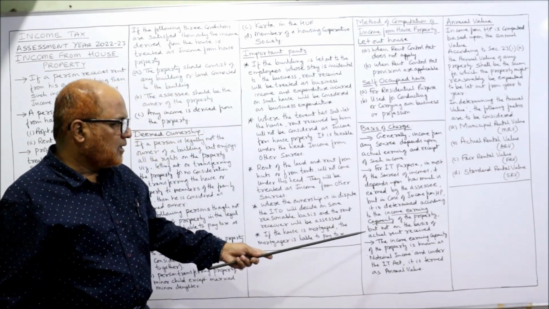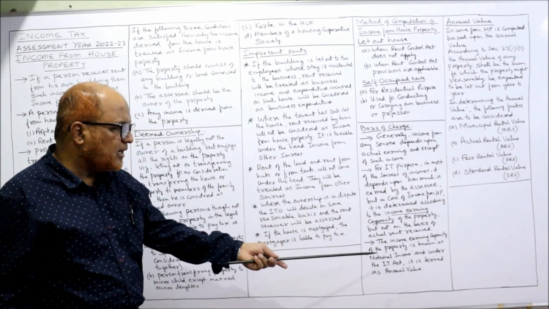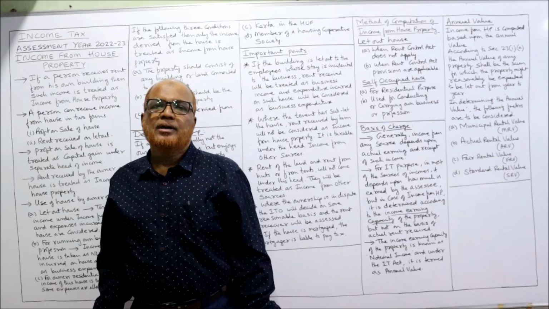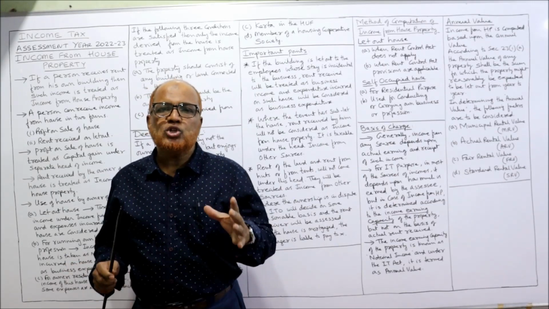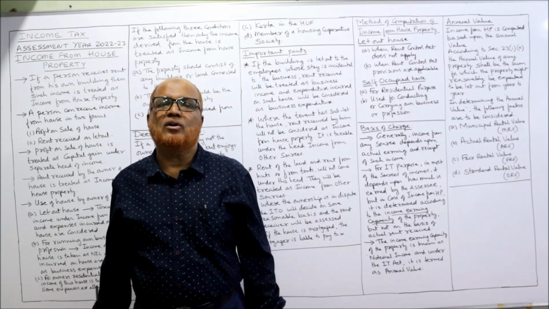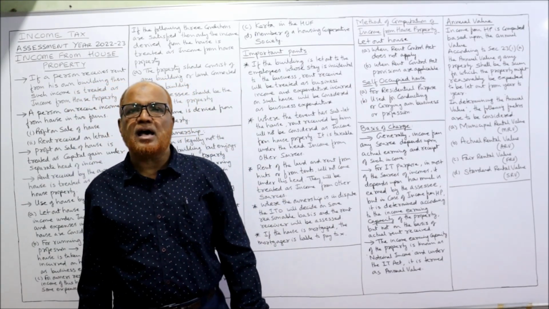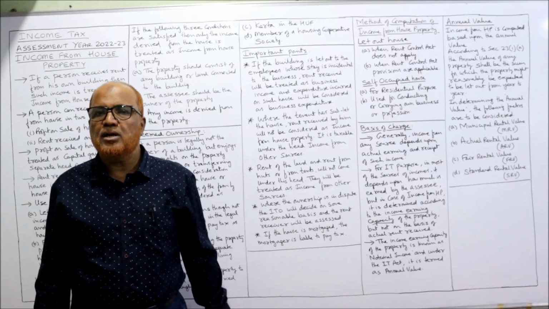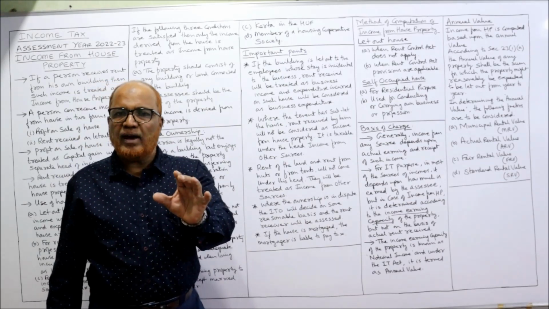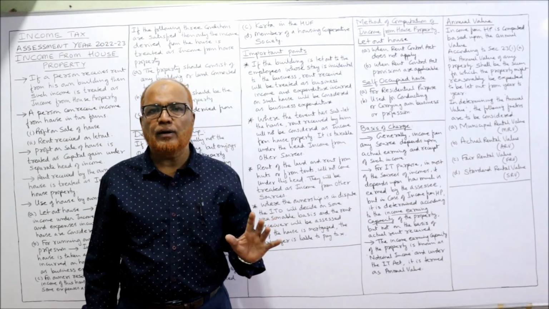Now, the income earning capacity of the property is known as notional income, and under the Income Tax Act it is termed as annual value. Notional income means the earning capacity of the property. But from the income tax point of view, instead of calling it notional income, the Income Tax Act has called it annual value. In examination, you may be asked a theory question: what do you mean by annual value? So annual value is the notional value of rent of the property.